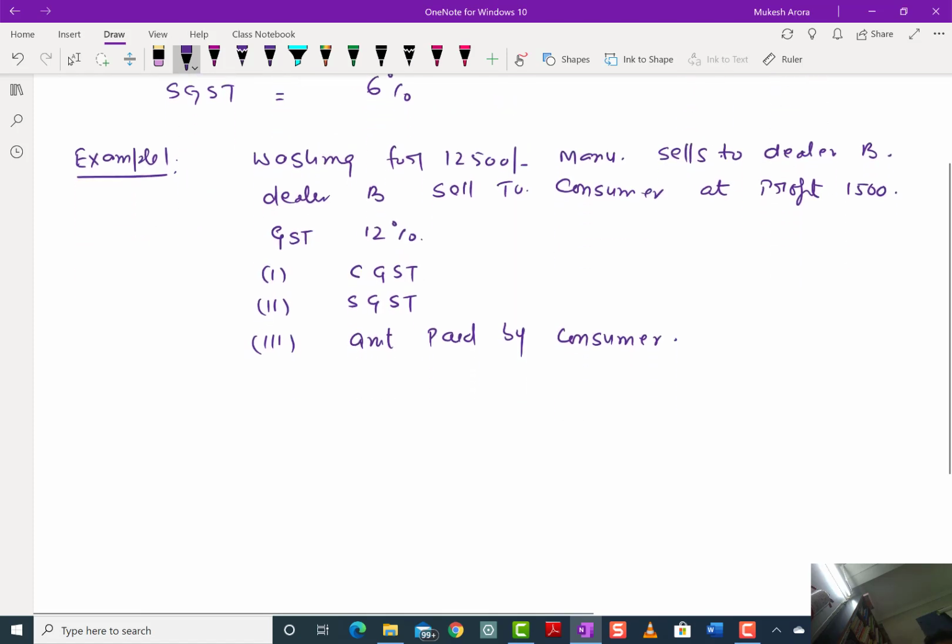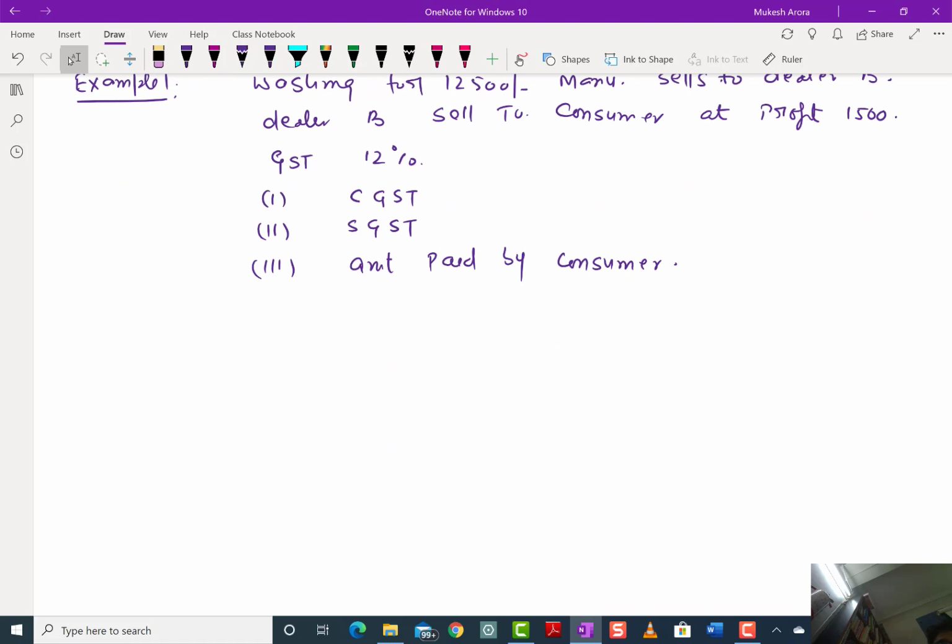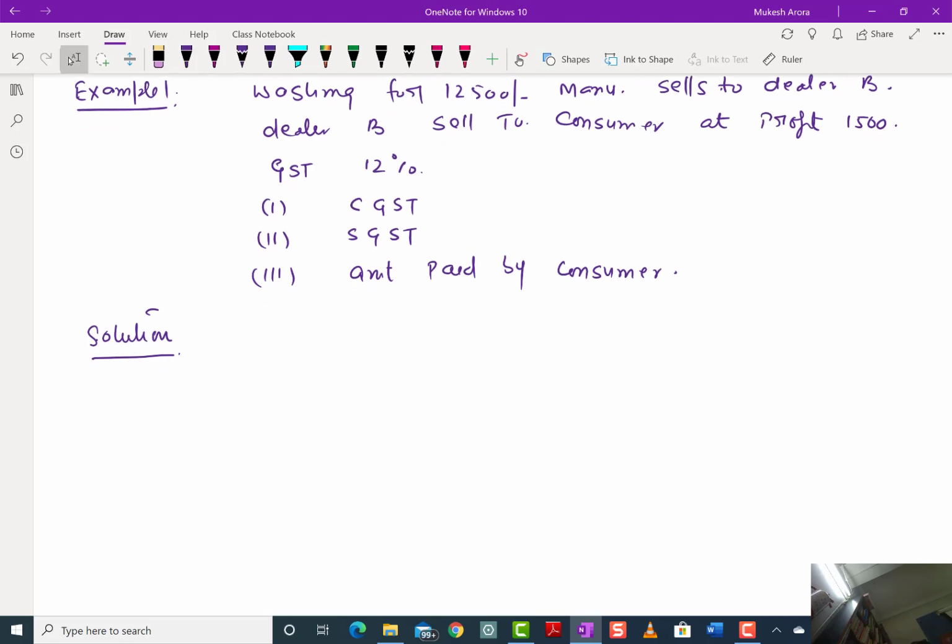Now we will see what we have to solve. We'll go by the question. So first of all, manufacturer A sells to B. Whosoever is purchasing, he will pay the GST.